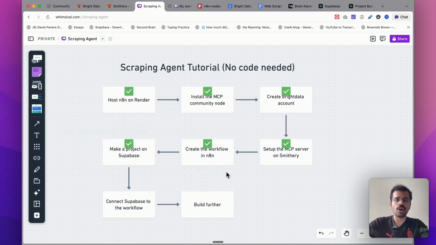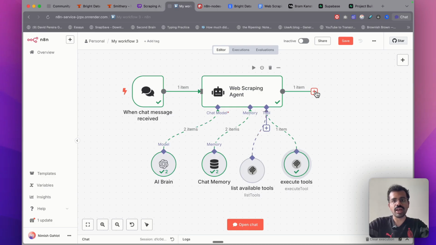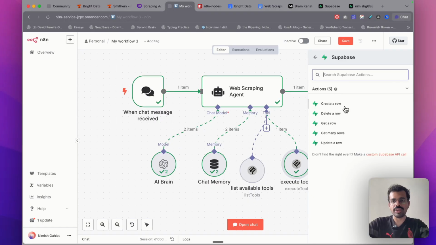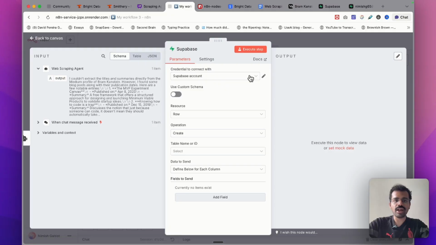Now we are almost at the end of this. What we have to do now is connect the Supabase node. I will select Supabase, and within this, I will select this option called Create Row. I would have to add my Supabase account to this node.